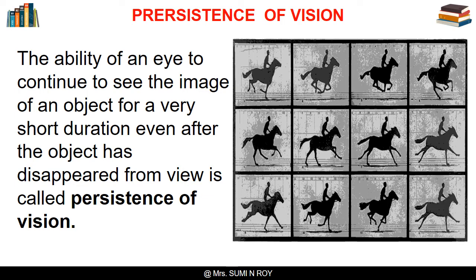The movies that we see are actually a number of still pictures in the form of long films, which are taken in proper sequence with a movie camera. These still pictures are projected on the screen of a cinema hall at a rate of 24 pictures per second, which is much faster than 16 pictures per second, with the help of a film projector.